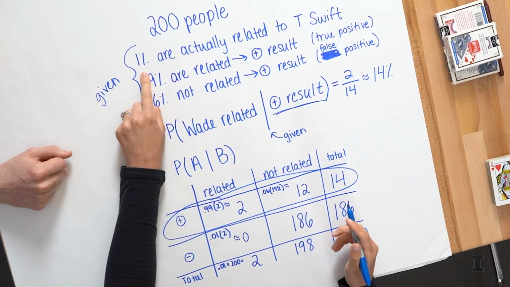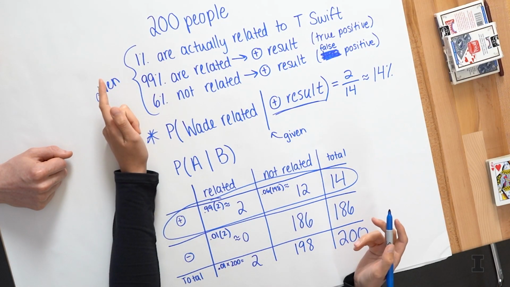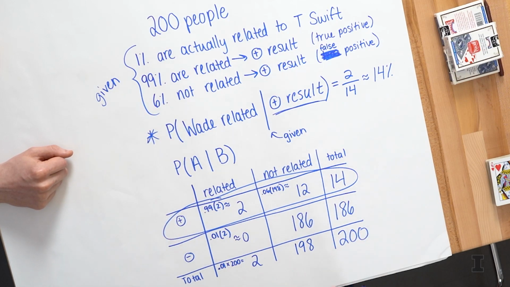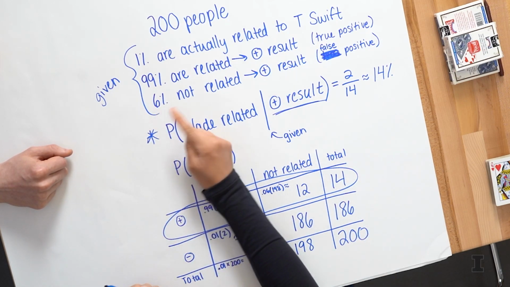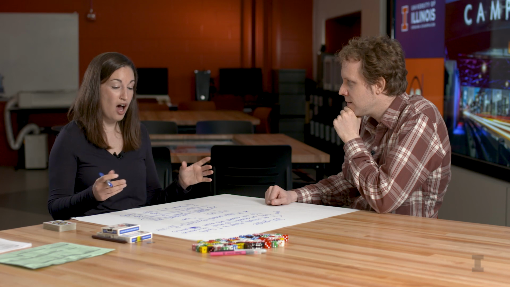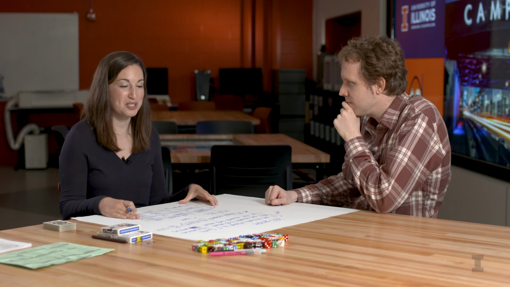At least in this case, the reason is that this is a rare event. Being related to Taylor Swift, you only had a 1% chance to begin with. Because there are some false positives, even though the rate is not super high, there are going to be more false positives than true positives. If the event we were looking at had a higher probability, like even a 50% chance of being related to Taylor Swift, your probability would have been higher. So this is one way that we can use tables to solve conditional probability problems.